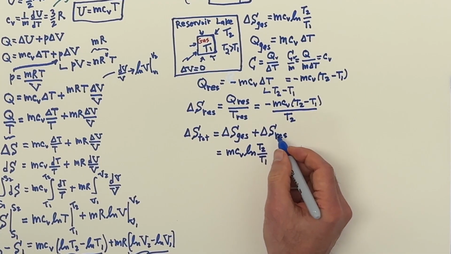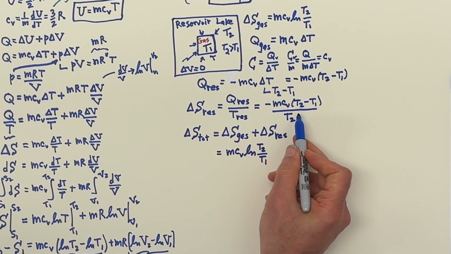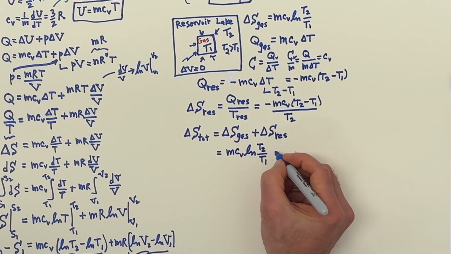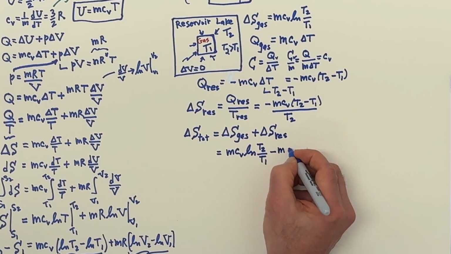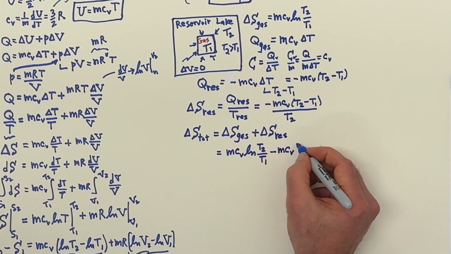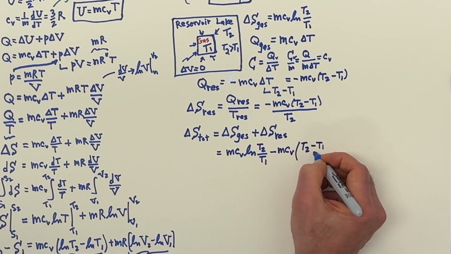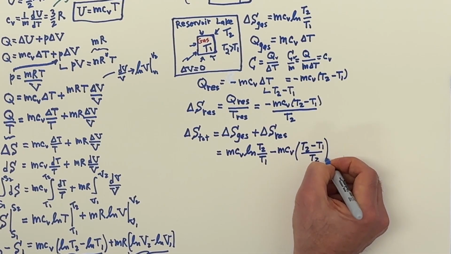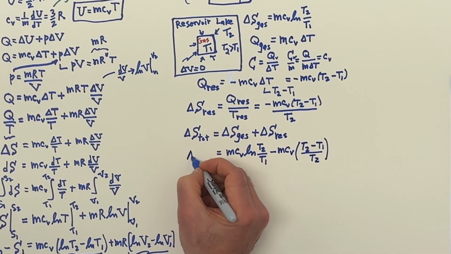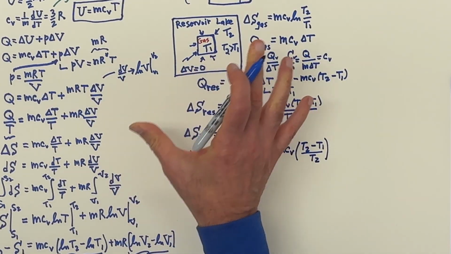Then for the reservoir, we have this. Then there's a minus sign there, so this will be minus mCV, and then we'll have T2 minus T1 over T2. All right, and that's the total change in entropy of the system, and closed system here.